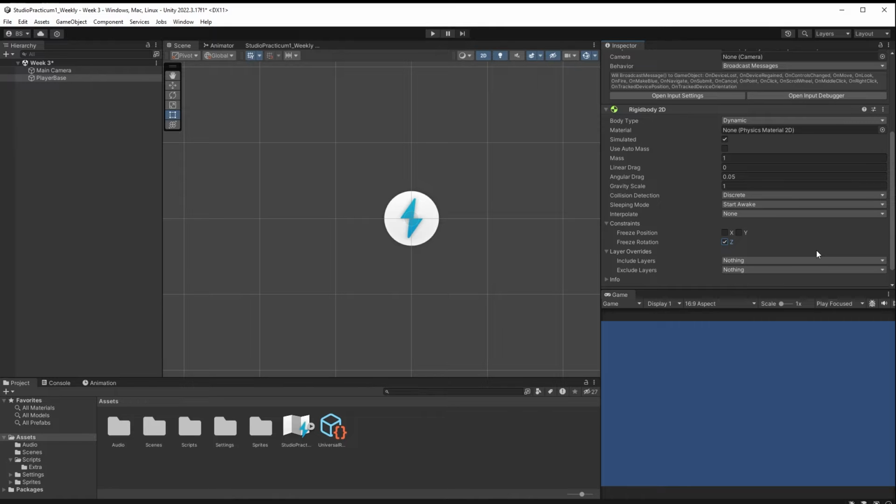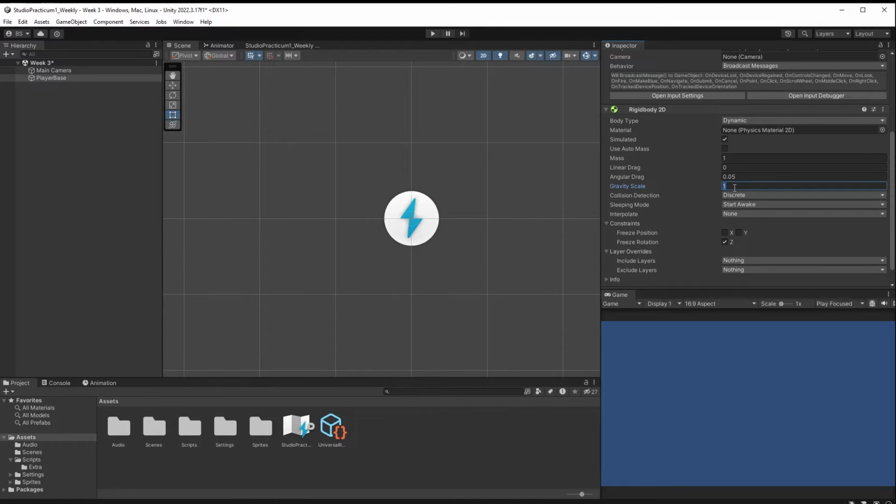You may decide later on that you want your object to be pointed in a specific direction as you move around. It's kind of like, if you're making a spaceship and that spaceship had its front facing in a particular direction as you moved, you may wish to adjust this and allow for rotations to occur. Allowing these rotations to occur, though, can have some issues. It can cause rotations to occur when you're not expecting it. So if there's an interaction with a physics object, these things bump together, your object can rotate. So I'm going to freeze my rotations to make sure that doesn't happen.